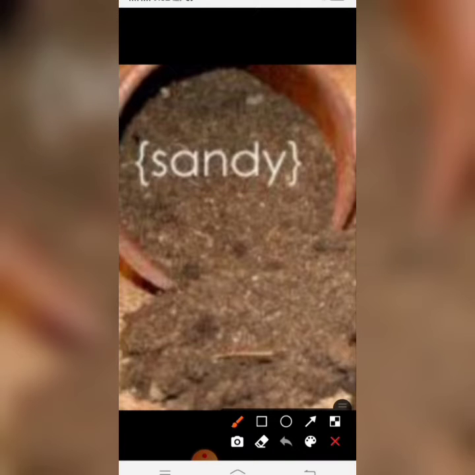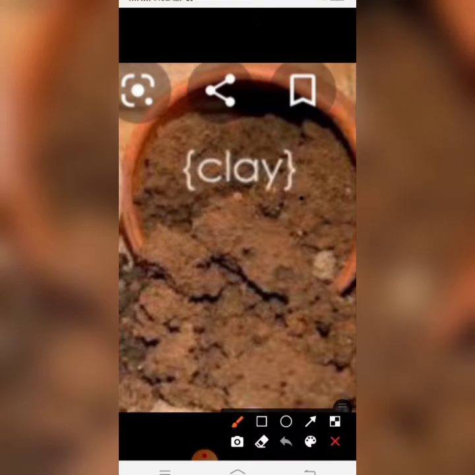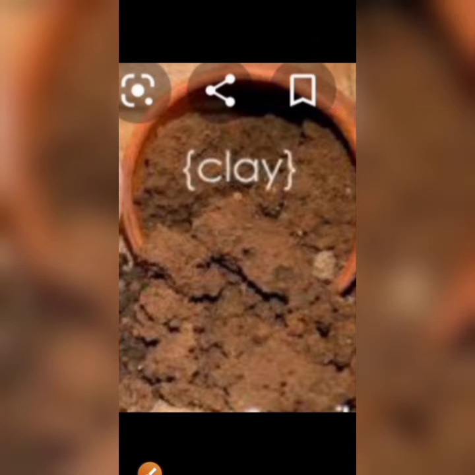Clay soil contains a high proportion of fine particles. It holds water in the tiny gaps present between the clay particles. Thus, clay soil is heavier than the sandy soil.